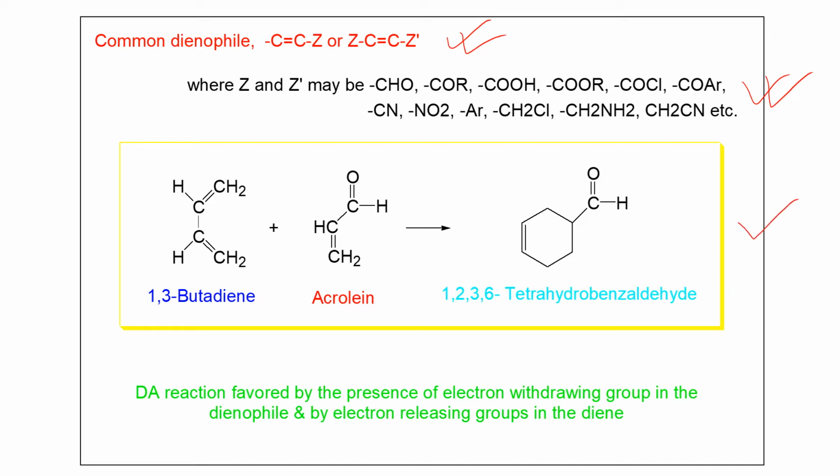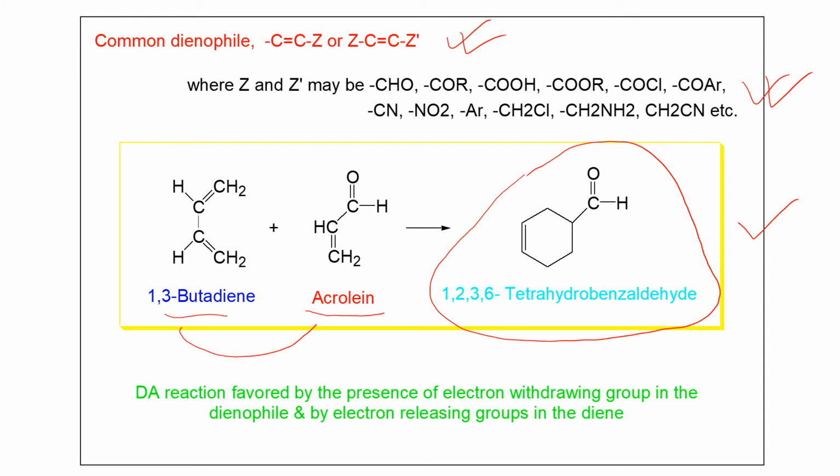Here I showed an example of a Diels-Alder reaction when 1,3-butadiene, a conjugated diene, reacts with a dienophile, specifically acrolein. In that case, cyclization occurs between this conjugated diene and dienophile, and after that, specifically for this starting material, the 6-member ring containing compound, that is 1,2,3,6-tetrahydrobenzaldehyde, will be produced by the Diels-Alder reaction.